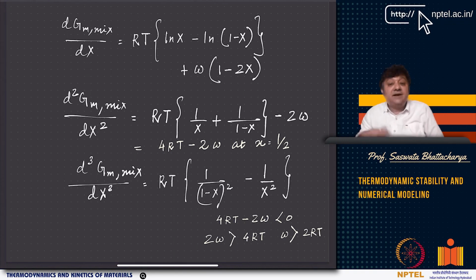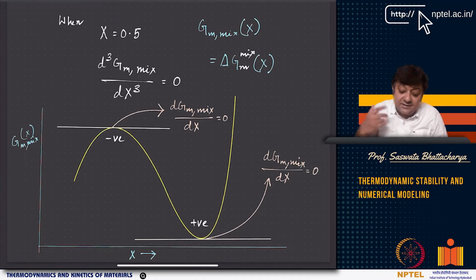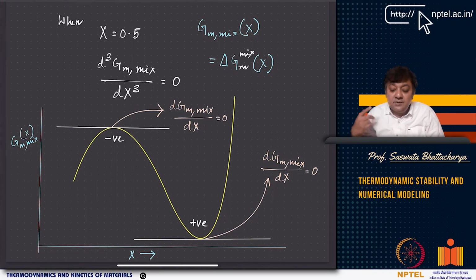So if omega is greater than 2 RT, then you will start seeing that 4 RT minus 2 omega is negative. That means it's a maximum, right? So at exactly x equal to half, it's a maximum.